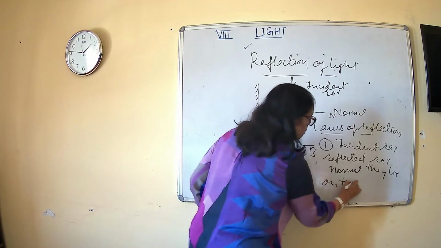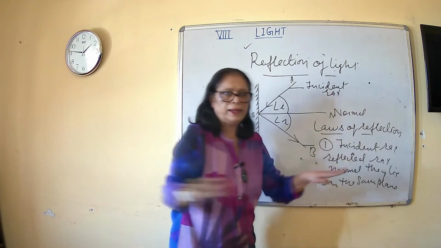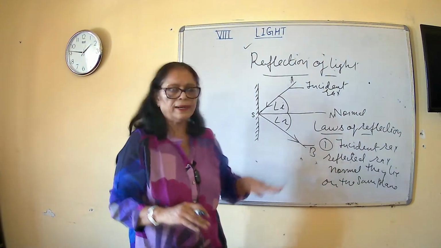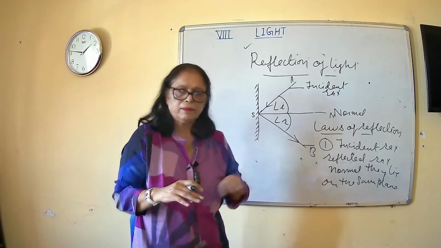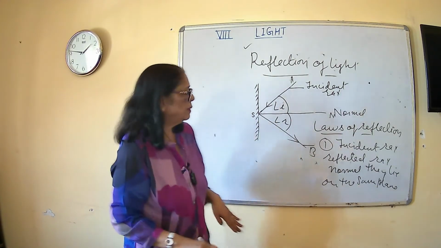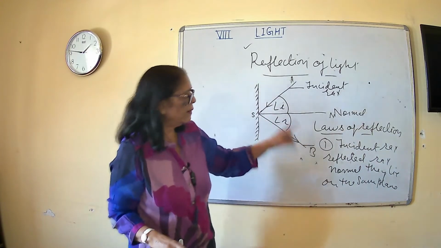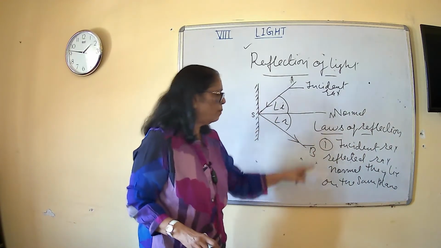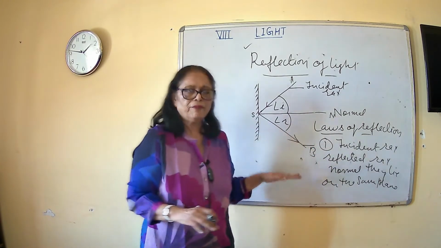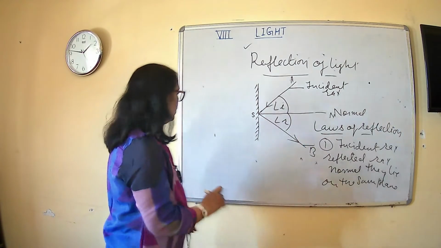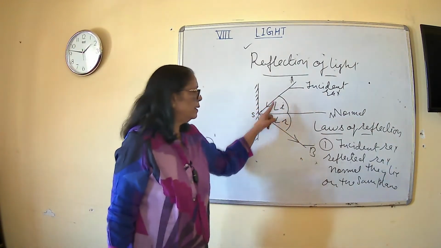on the same plane. यानी कि एक ही प्लेन लेवल पे, ये नहीं है कि incident ray is slightly above the surface and reflected ray is quite down below the surface. It's not like that. Incident ray, reflected ray, normal at the point of incidence, they all lie in the same plane. This is the first law, and the second law is simple सा law है, कि angle I is